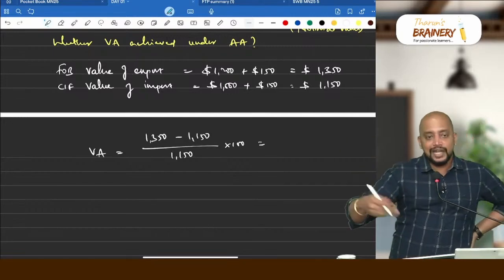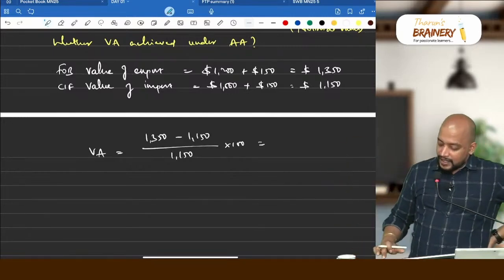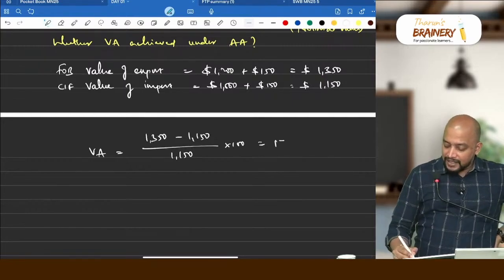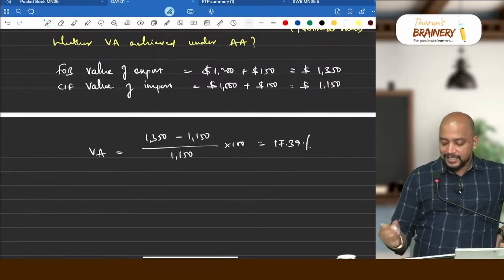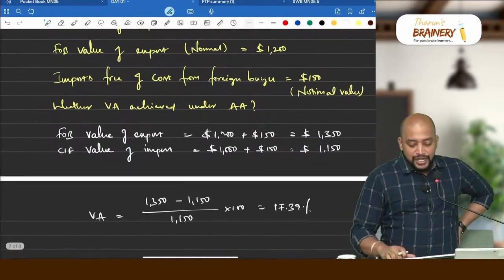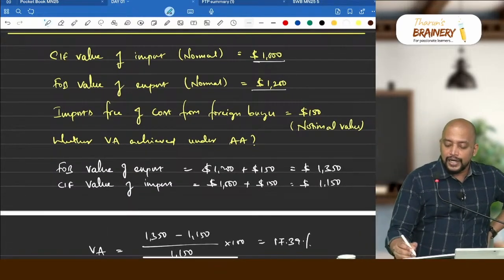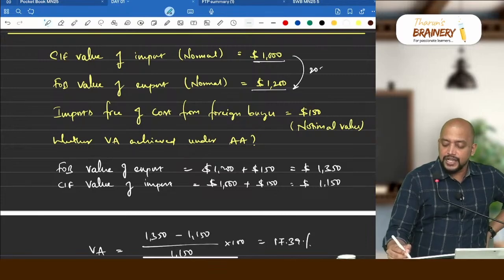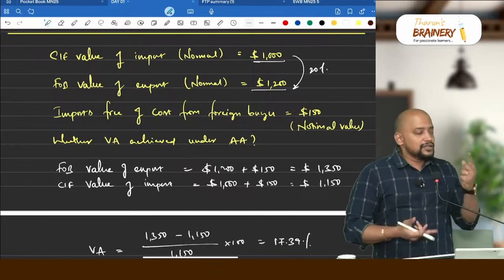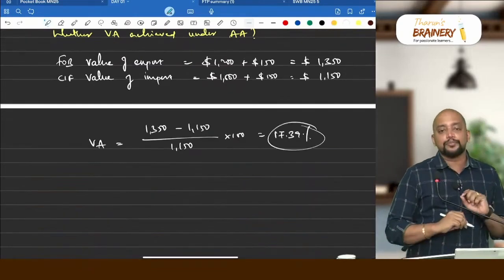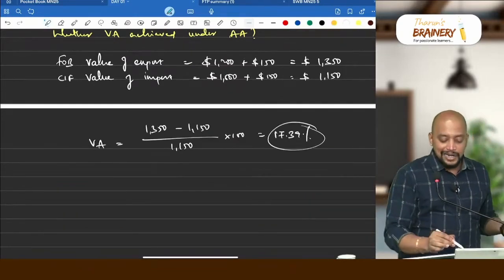Value addition in percentage here, increase in percentage, 1,350 minus 1,150 divided by 1,150 into 100, that will be 17.39 percentage. Okay, but actually if you see, 20% is the value addition, correct? So 1,000 to 1,200, the real value addition if you see is 20%. But what happened? This notional cost when it is added to both, the value addition is going to come down to 17.39%. So this is what they are trying to convey there.